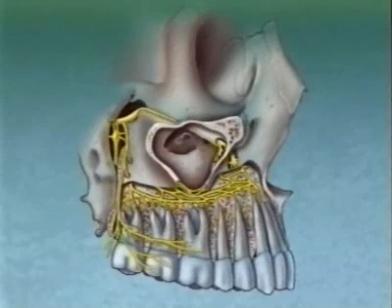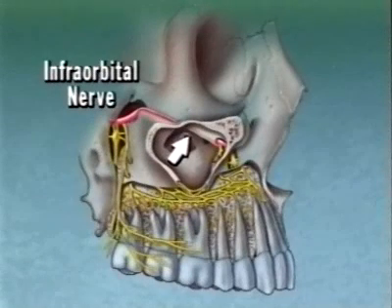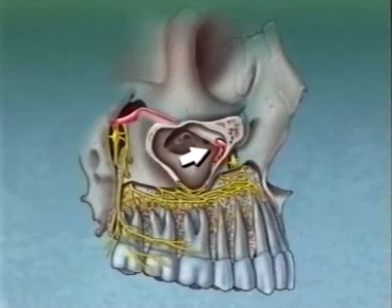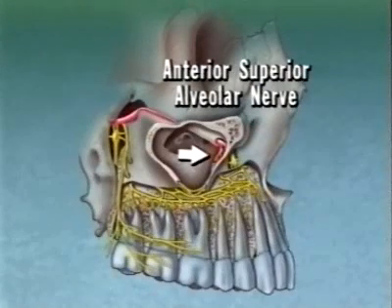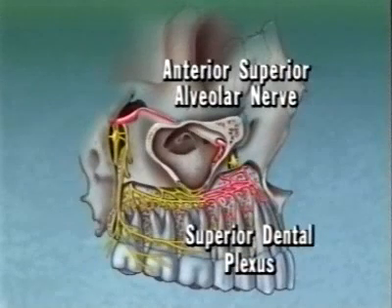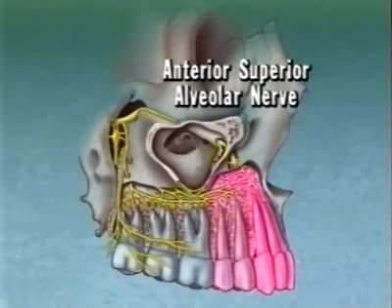The maxillary nerve trunk becomes the infraorbital nerve once it crosses the inferior orbital fissure to travel within the infraorbital groove and canal. During its course, the anterior superior alveolar nerve is given off. After contributing to the superior dental plexus, it provides pulpal innervation to the incisors, canine, and often premolars, their periodontium and facial gingiva, and the anterior portion of the antrum and floor of the nasal cavity.